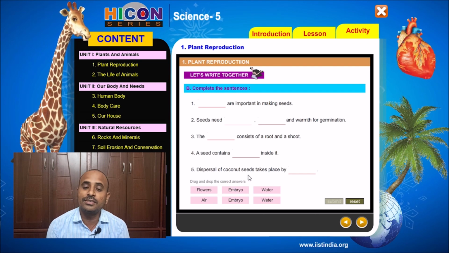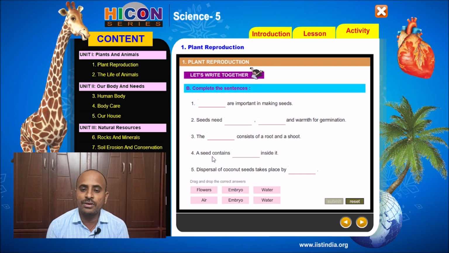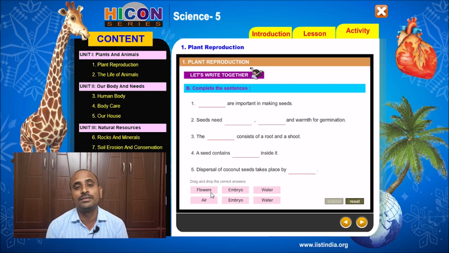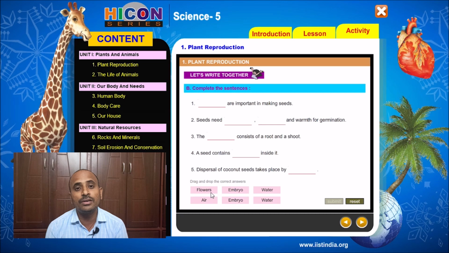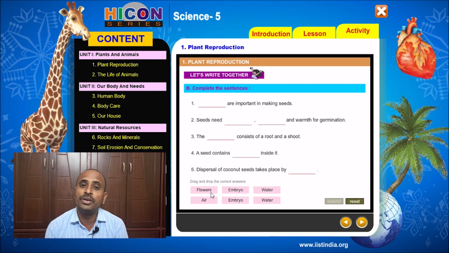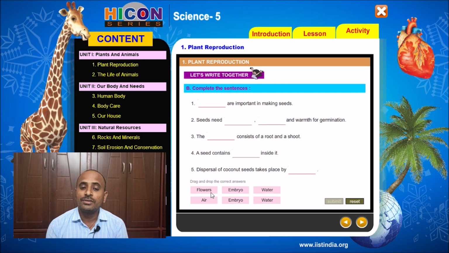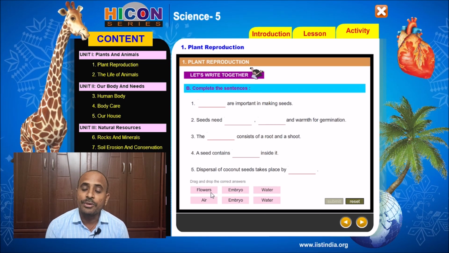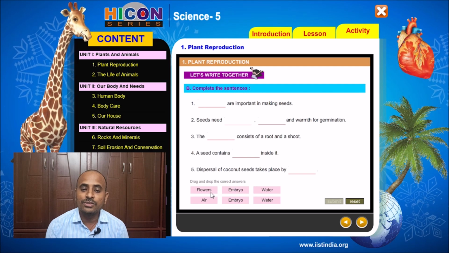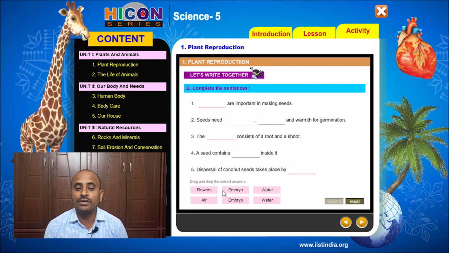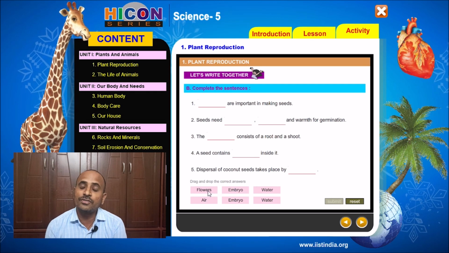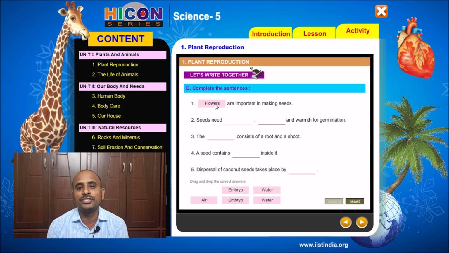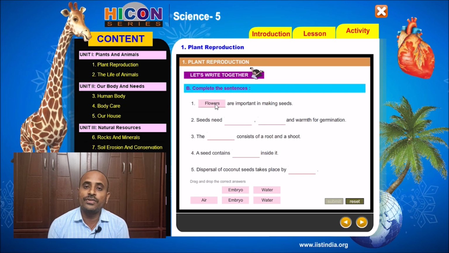So children, let us read the first sentence. Dash are important in making seeds. So which part plays a very important role in making seeds? The answer is flowers. So flowers are important in making seeds. Write the word flowers for the first sentence, because flowers make seeds after pollination and after fertilization. So flowers is the answer for the first sentence.